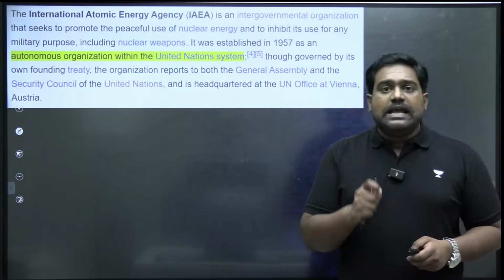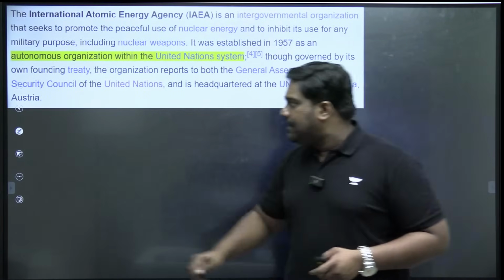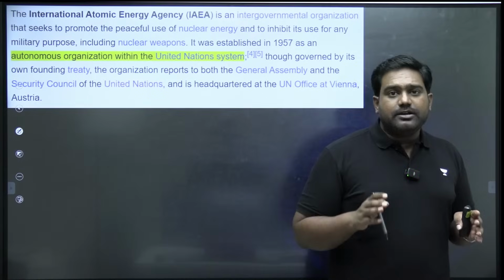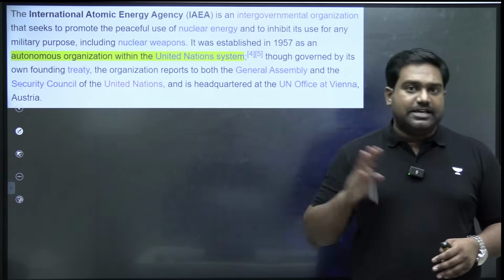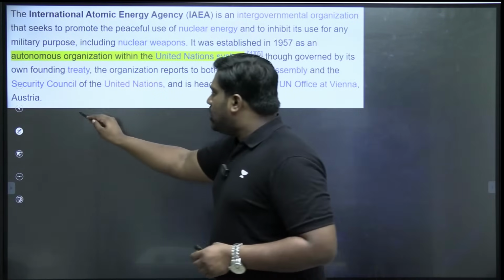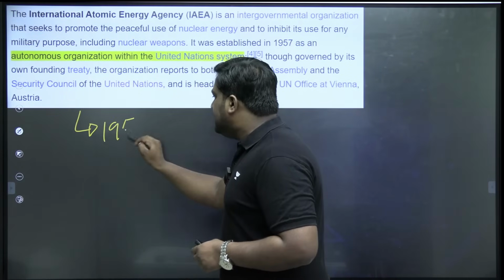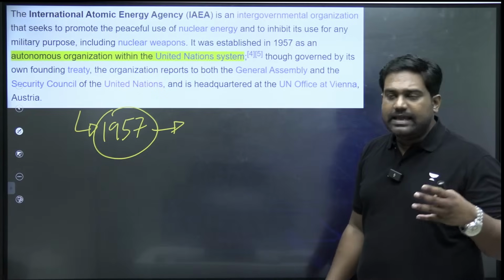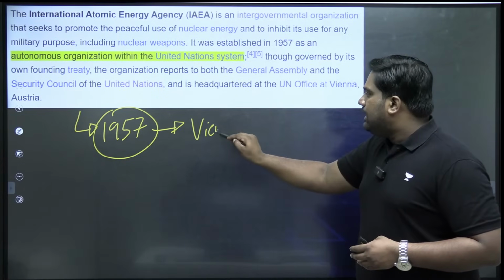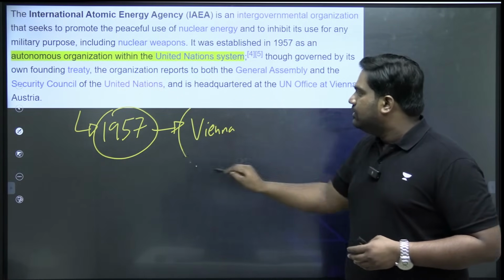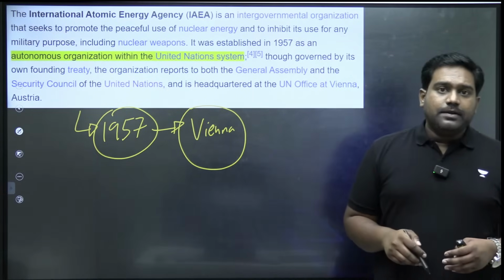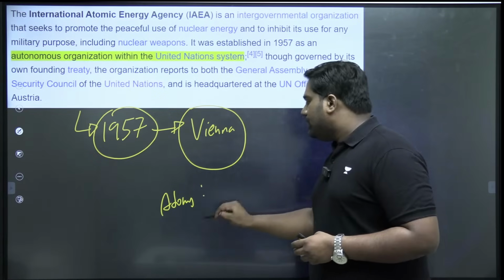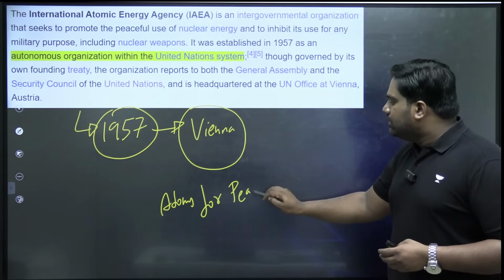Now the topic of IAEA can be very important for the exam. So let's quickly understand the basic facts related to International Atomic Energy Agency. This organization was established in 1957 through its own statute, the IAEA statute, and it is headquartered in Vienna, Austria. It is also called Atoms for Peace.